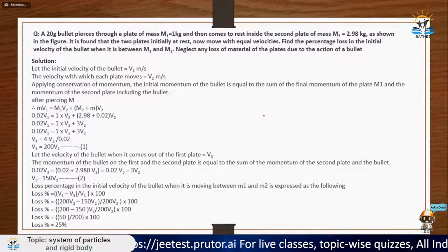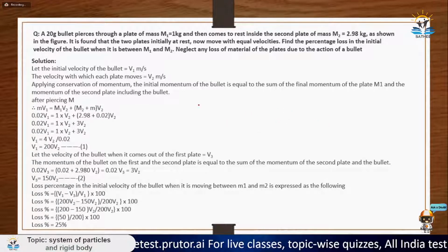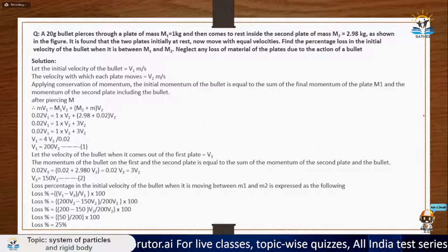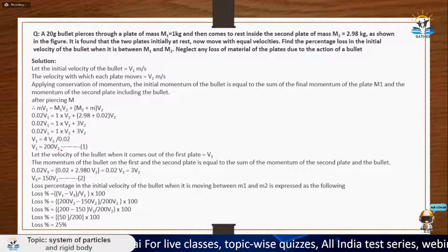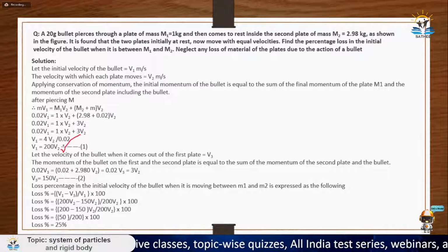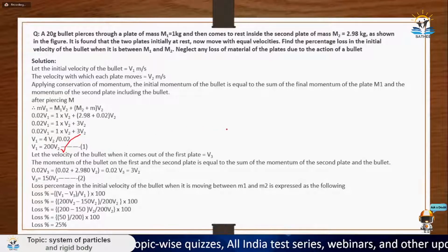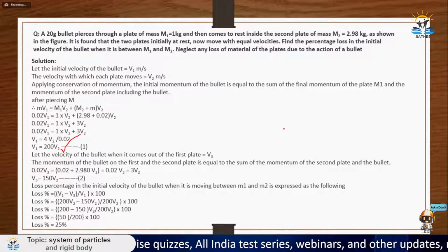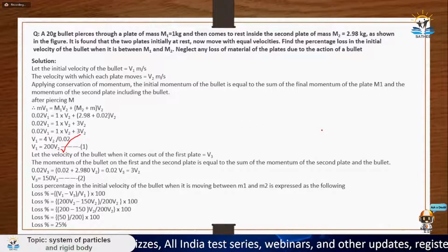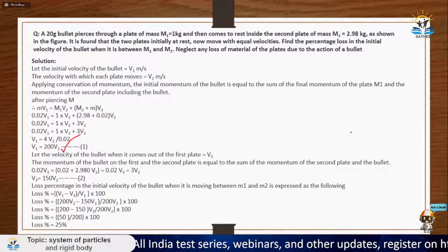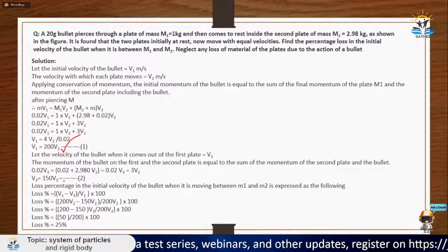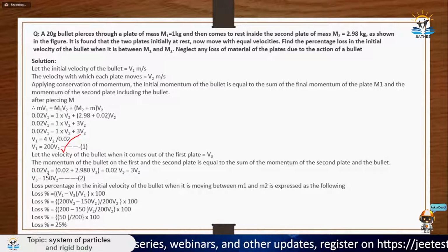Firstly, we applied the momentum conservation between the initial condition when the bullet was fired and the final condition. So what I got was the initial velocity V1 is equal to 200 V2. This is the initial velocity. And then I applied momentum conservation between the point when the bullet is between these two plates and the point when the bullet gets embedded in the second plate. So I applied momentum conservation between the bullet and the second plate.